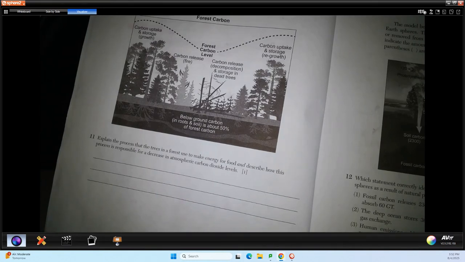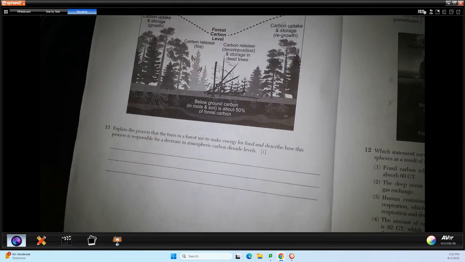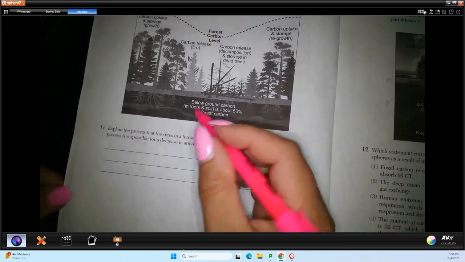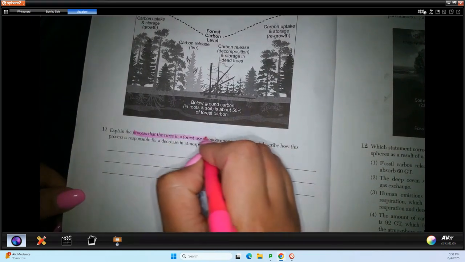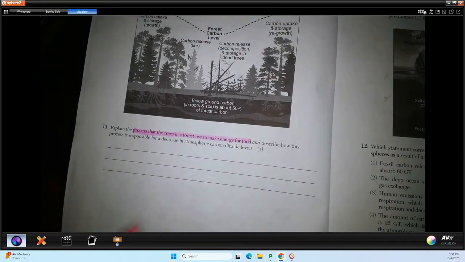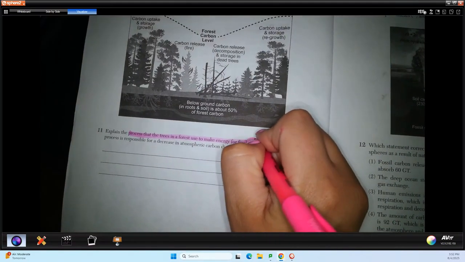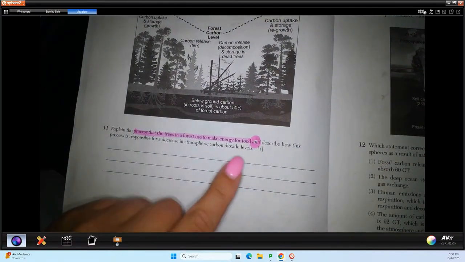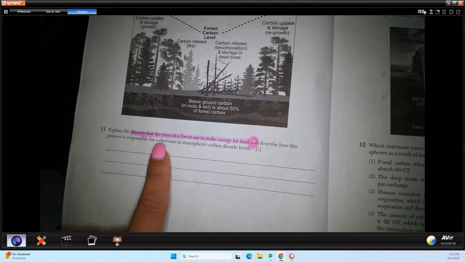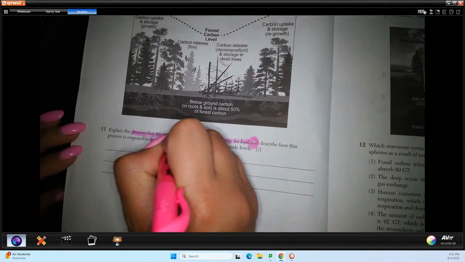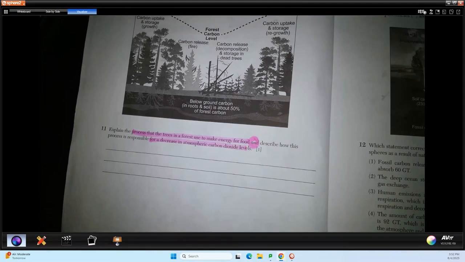So the same process on each side in terms of that picture. Okay. So it says explain the process that the trees in a forest use to make energy for food, and describe. So we have that and, right? And is important. It means we have to do two things. Describe how this process is responsible for a decrease in atmospheric carbon dioxide levels. Okay.